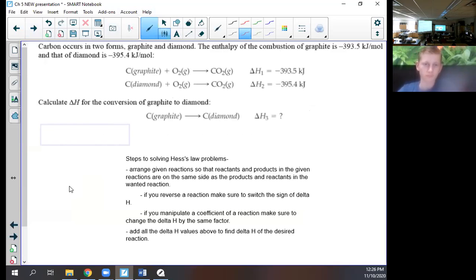So carbon occurs in two forms, graphite and diamond. The enthalpy of the combustion of graphite is negative 393.5 kilojoules per mole, and that for diamond is that. Calculate delta H for the conversion of graphite to a diamond. So we have those two equations at the start. Find delta H for the third one. Will you go ahead and attack that for me?